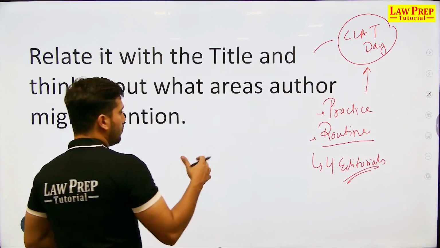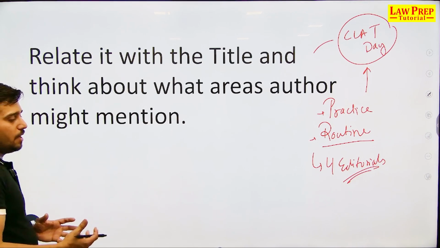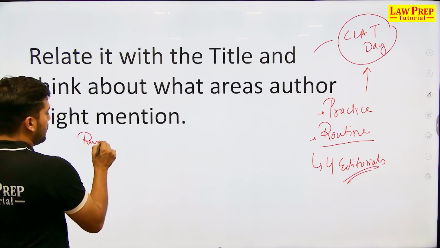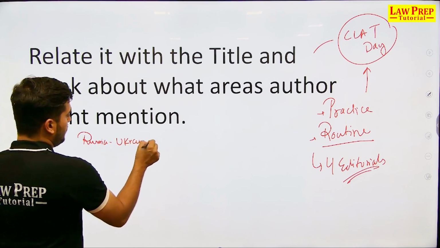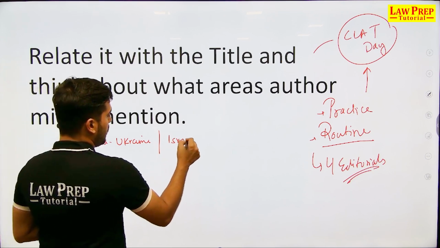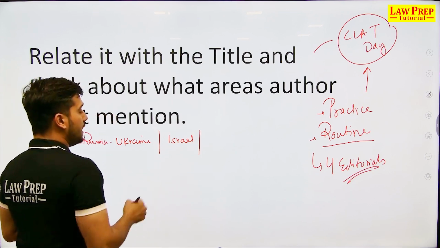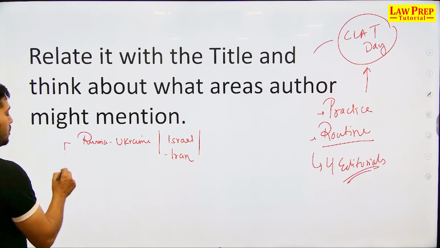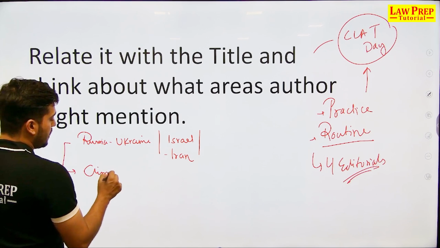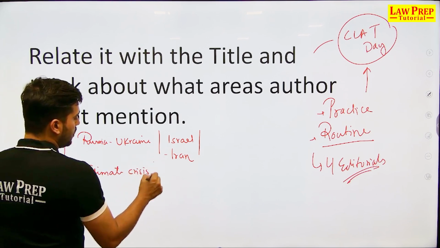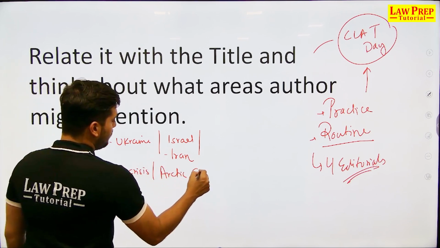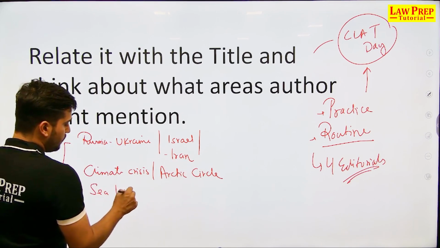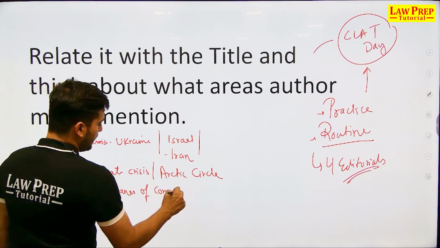If he is talking about the global geopolitical scenario, what are the areas that he could be talking about? The global geopolitical scenario obviously cannot be discussed without discussing the Russia-Ukraine conflict. It cannot even be discussed without thinking about what Israel is doing right now. It also cannot be discussed without Iran in context, right? It also cannot be discussed without the climate crisis, what is going on in the Arctic Circle. It cannot be discussed without sea lanes of communication, which means trade through oceans. It cannot be discussed without that.